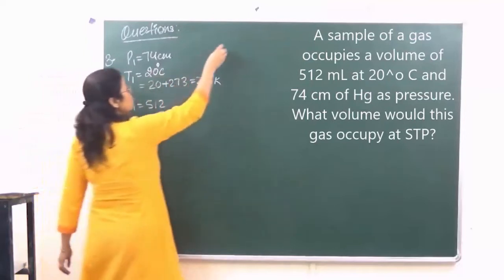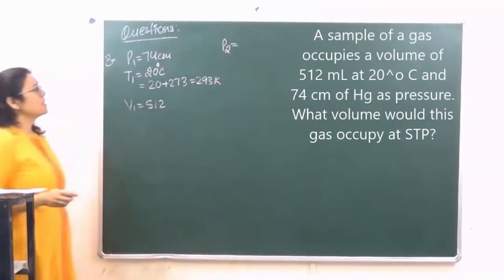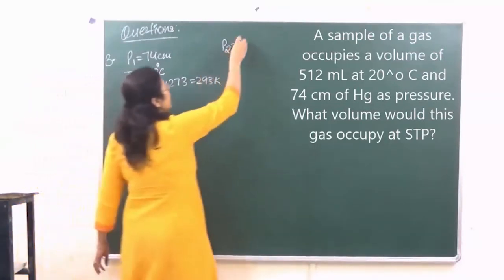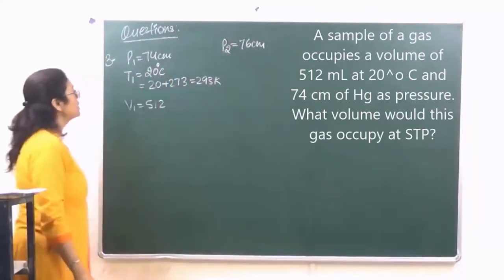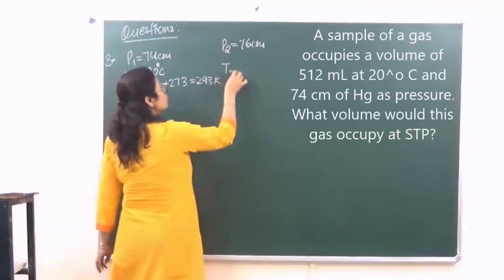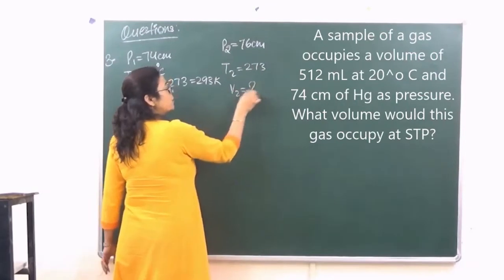Similarly now P2 is not given to us, but they have put a statement that you have to consider it at STP. So in centimeter, the value is going to be 76 centimeter of mercury. ठीक है? And temperature at STP is taken as 273. And V2 we need to calculate.